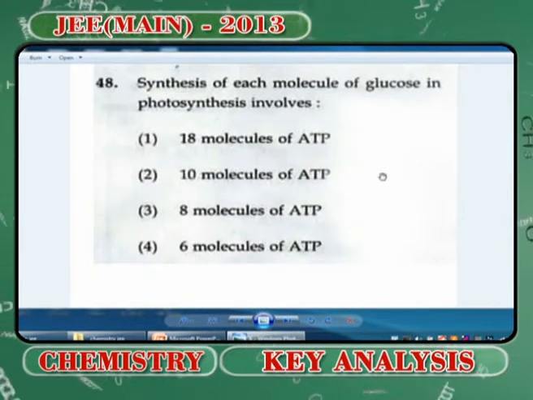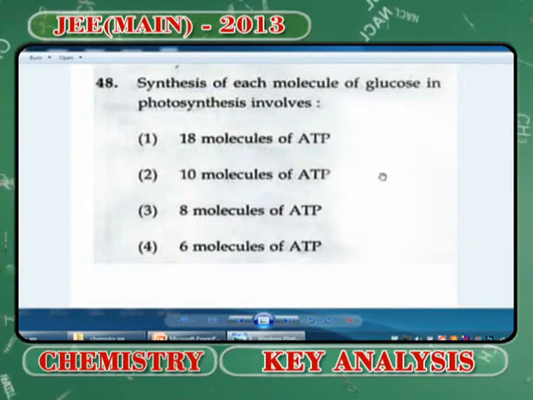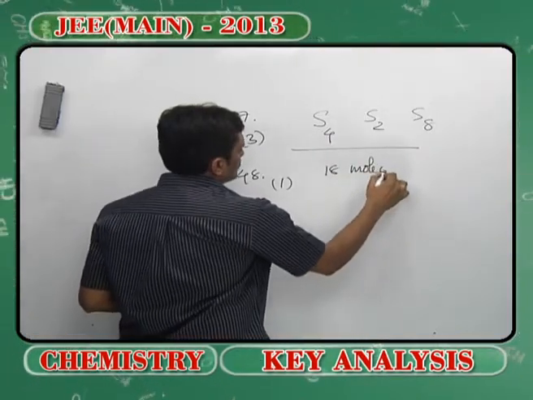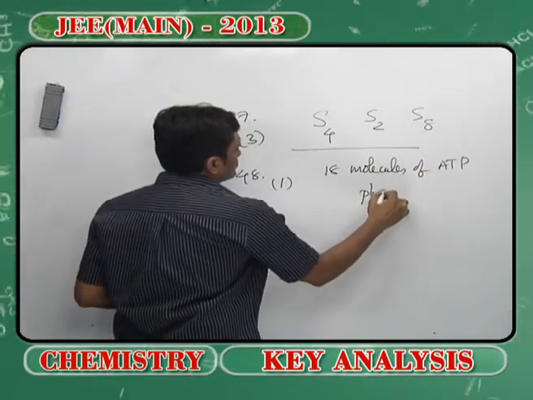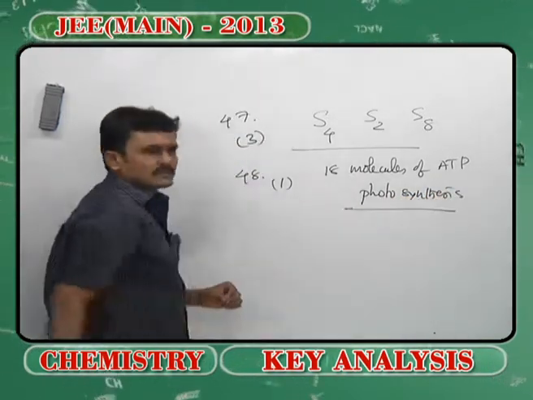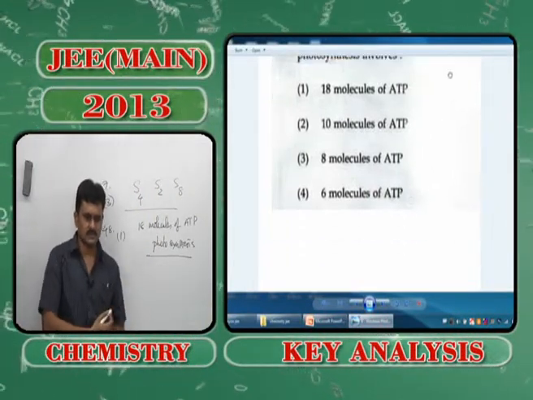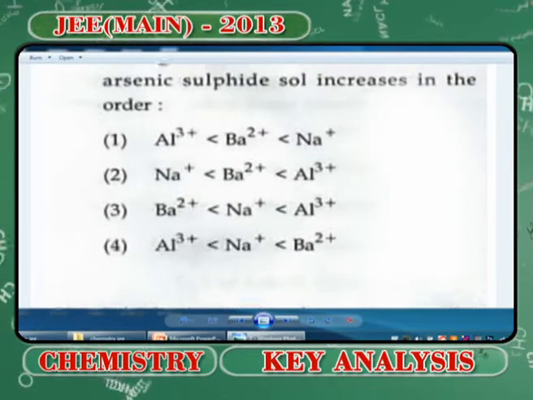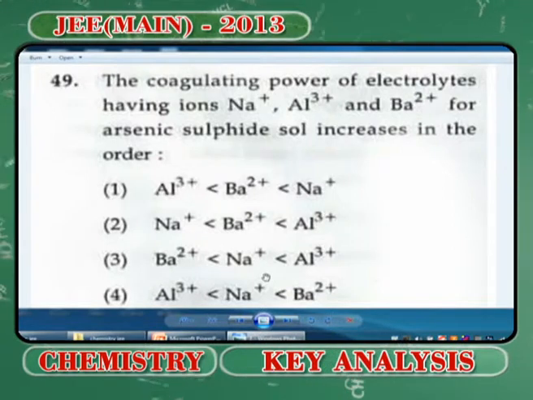Next, when it comes to the other one, 48, it's again a theoretical question. You know that synthesis of each molecule of glucose in photosynthesis involves 18 molecules of ATP. So, theoretical questions, 18 molecules of ATP are required for photosynthesis, right. So, moving on to the next, both are very theoretical questions. Moving quickly on to problem number 49, the coagulating power, a surface chemistry related problem, a simple problem.